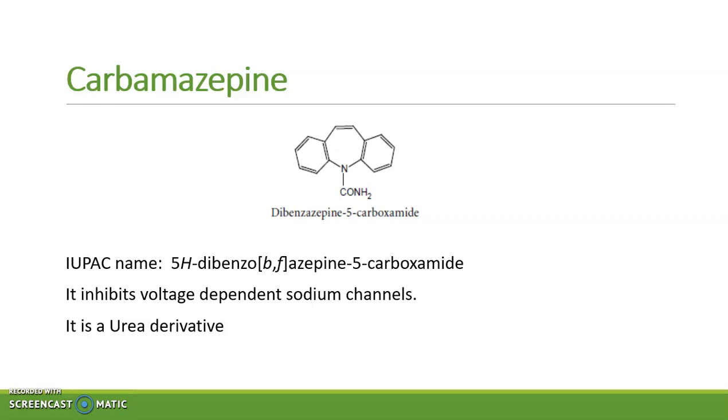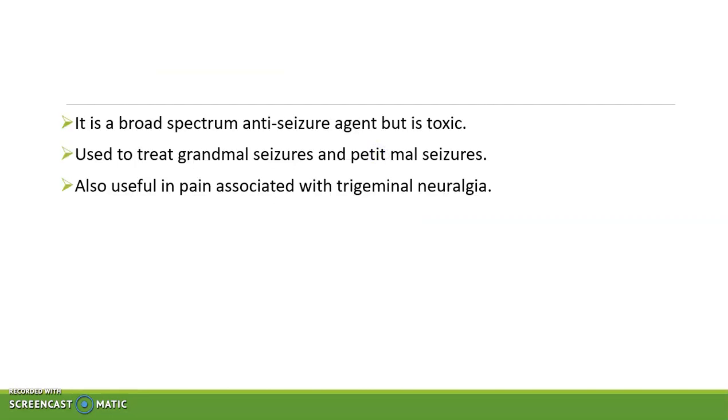Next drug, carbamazepine. It is a urea derivative. It inhibits voltage-dependent sodium channels. It is a broad spectrum anti-seizure agent, but it is toxic. It is used to treat grand mal seizures and petit mal seizures. It is also useful in pain associated with trigeminal neuralgia. Trigeminal neuralgia is the condition in which trigeminal nerve of the face is affected. It is a chronic condition.